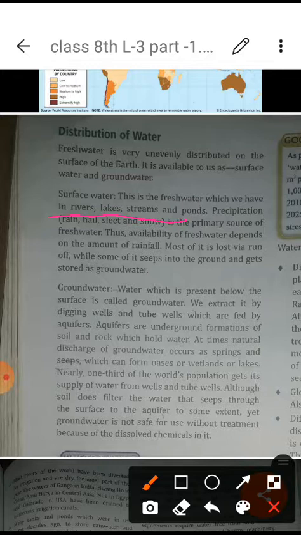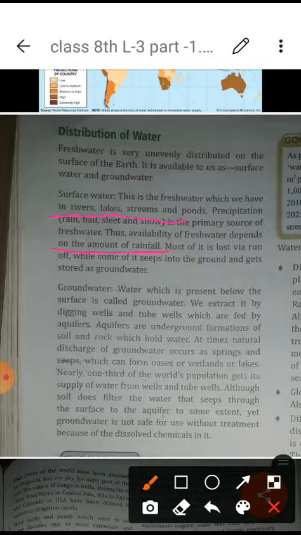That's why the availability of fresh water depends on the amount of rainfall, it means how much rainfall is there accordingly. That's why when there is rainfall, floods increase on the earth surface, and this is happening because of the excess of rainwater.